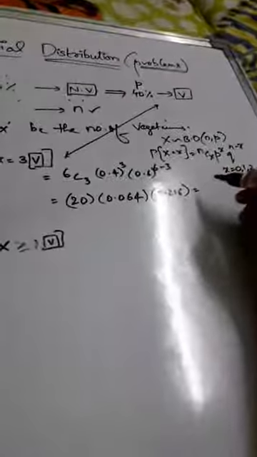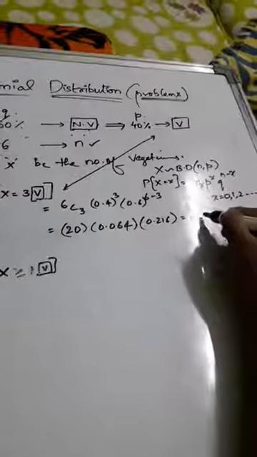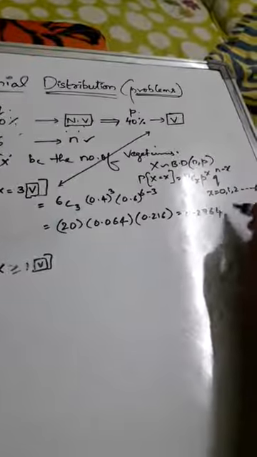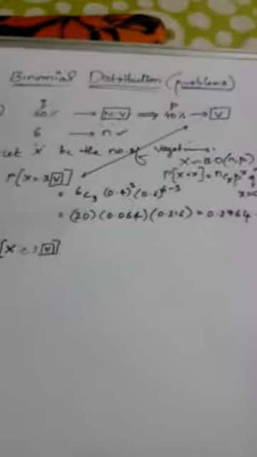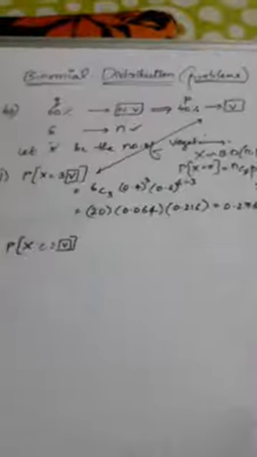So this answer you will be getting, 0.2764. Hope you are following. Look at here, the answer is 0.2764.